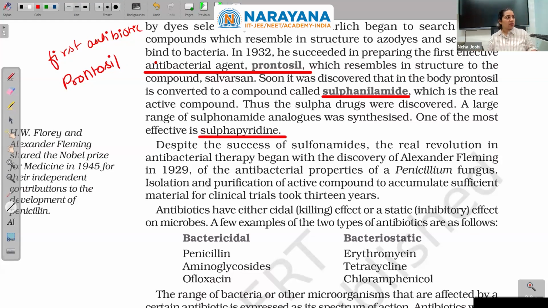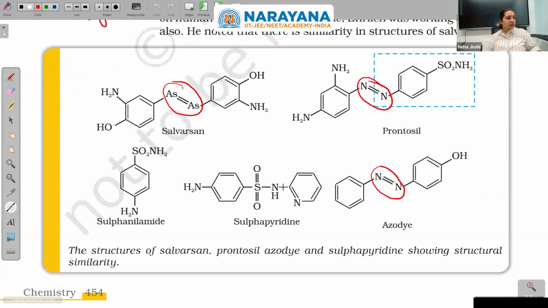Let us go back to the previous structure. Sulfapyridine. Okay, so basically it is an amide, a sulfonic acid amide, right? Here is this sulfonic acid amide, and see, pyridine is there in it. Okay, that is how it was formed, right?